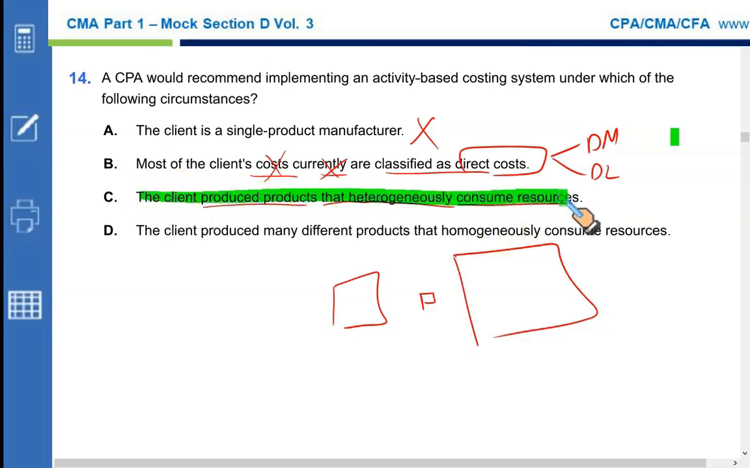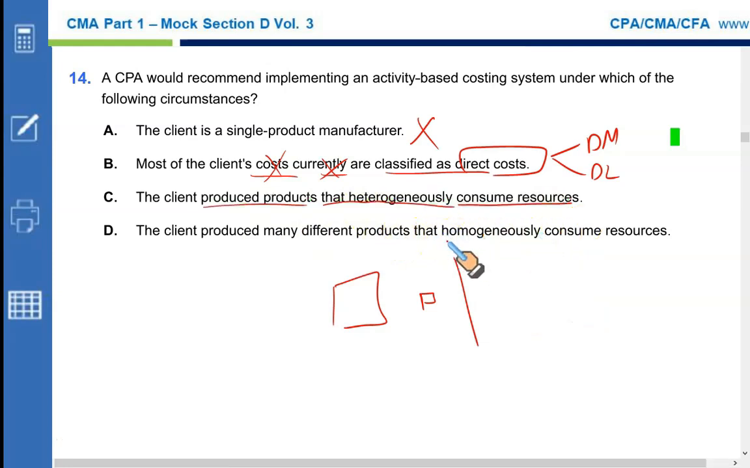What about D? The client produced many different products that homogeneously consume resources. Now, since the resources are consumed homogeneously, a single rate would be sufficient. You don't need ABC in case of D as well. So, as I said, C is the right option.